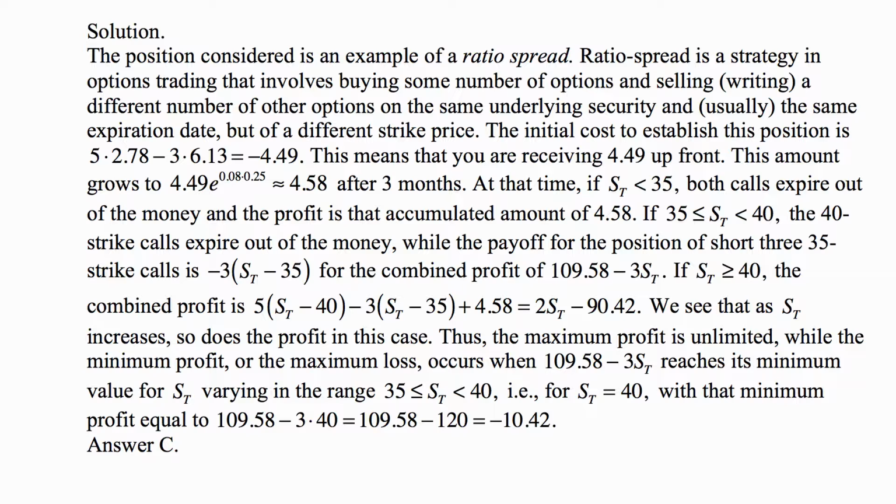So that's why we're immediately sure that that's the worst case scenario. And for a price being less than 35, we already know that the profit is positive 4.58. So obviously it's not the biggest possible because it can go to infinity. So that's basically the whole story of this problem. We know that the answer is C.